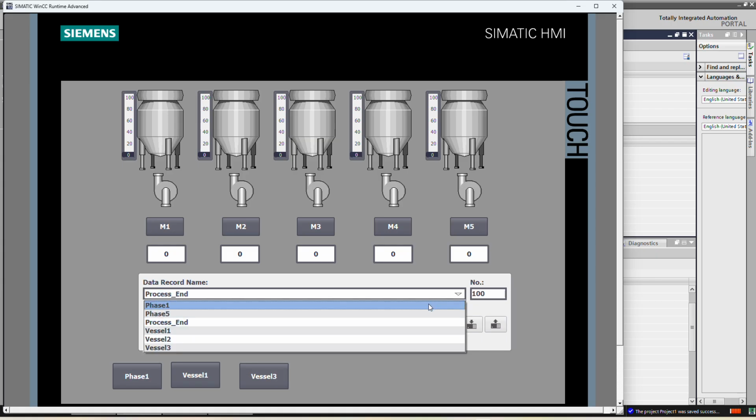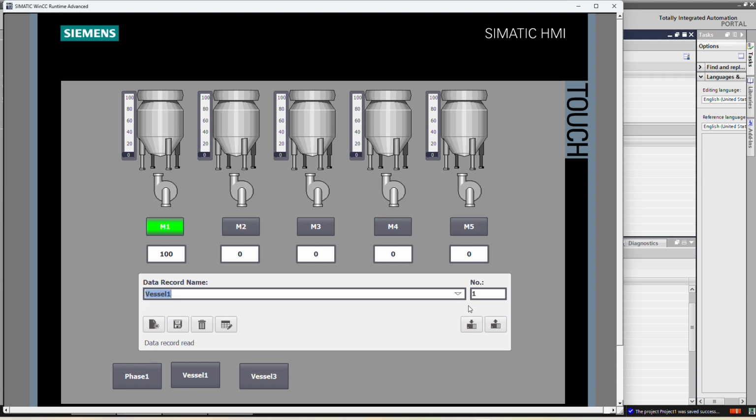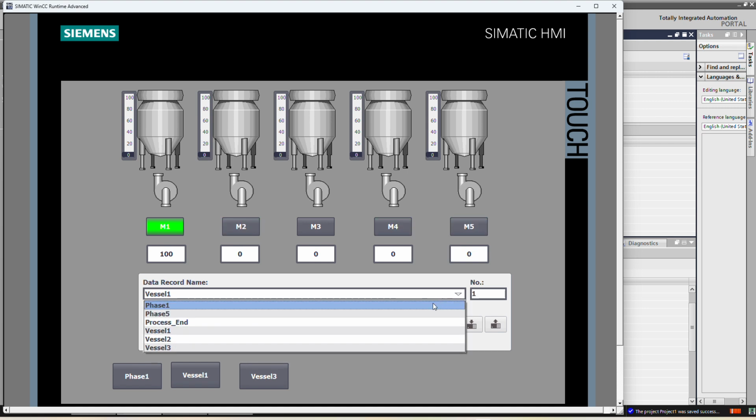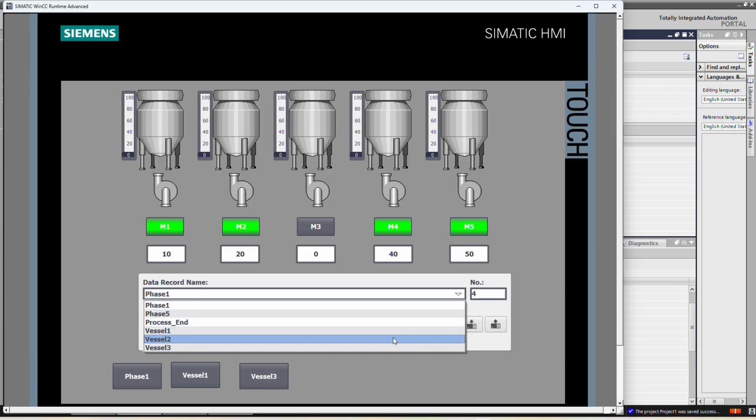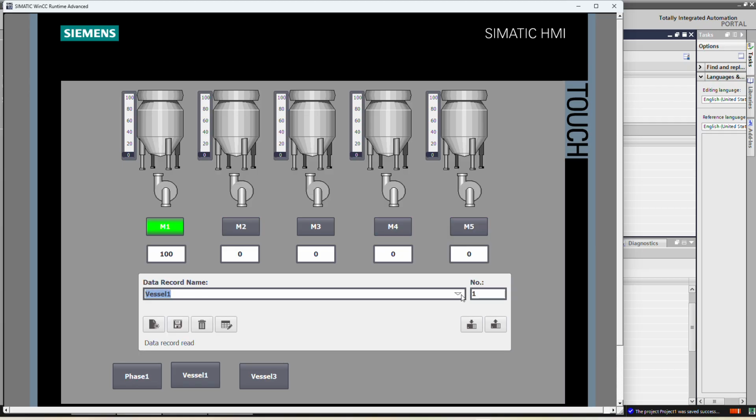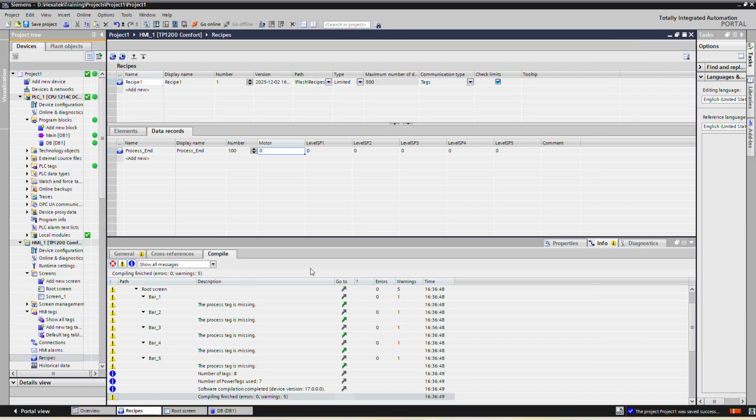So for phase 1 it is vessel 1, for phase 1 it is a 4, for vessel 1 it is a 1, for vessel 2 it is a 2, and for process end 100. So in this way we can create the PLC and configure the recipe view in the TIA Portal.